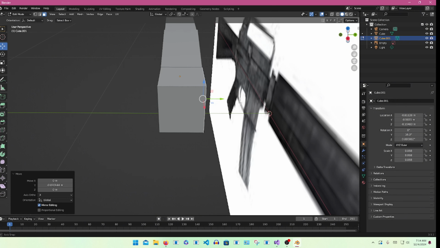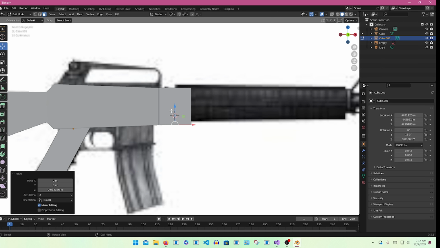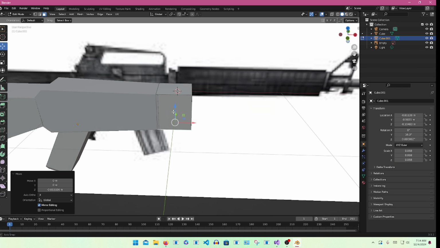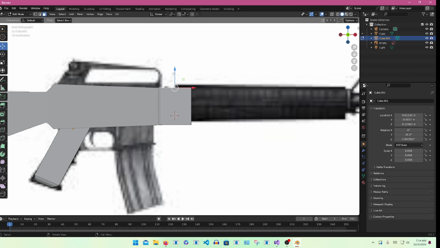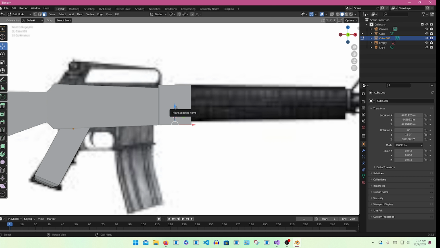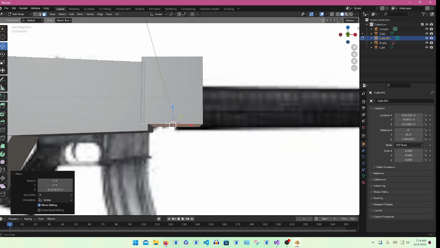Then you're going to select the sides and bring it in so you can match the body. Then you're going to select the top and drag it up so it fits the barrel. Then you're going to drag the bottom up too. So it looks just like the picture.